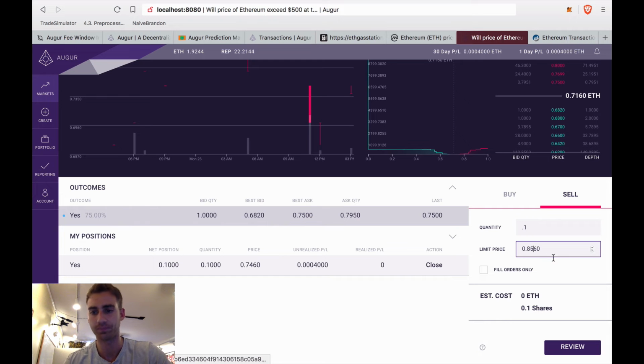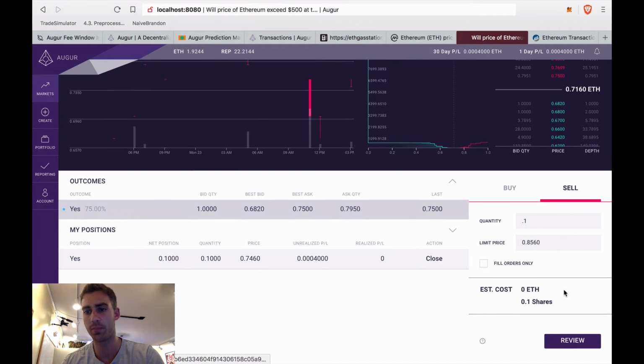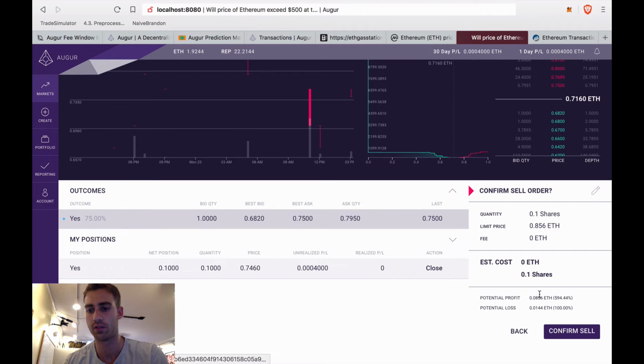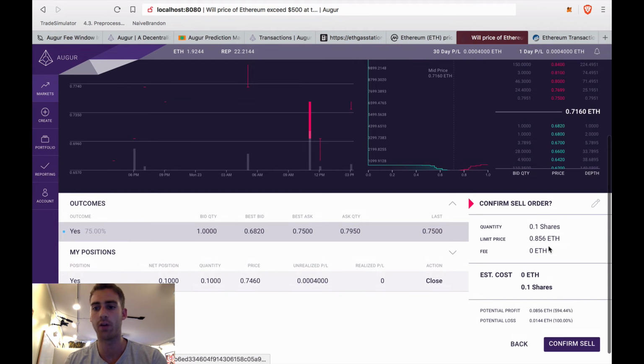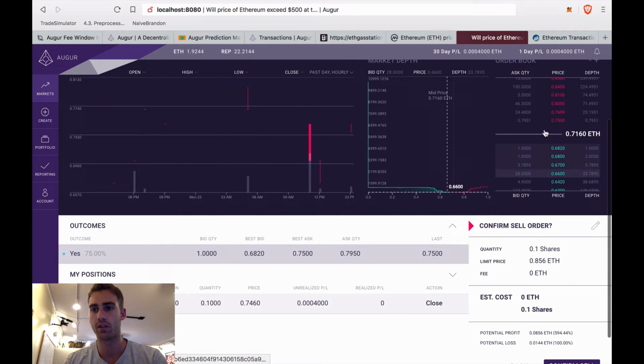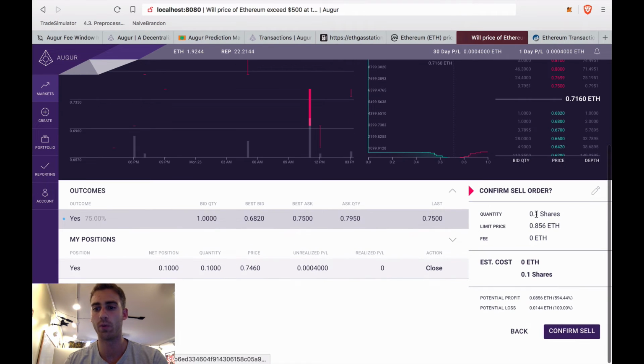Let's go 85. So I can put this up for sale, and so now I'll be selling 0.1 share at 0.856 ETH. So I'll be selling this position.